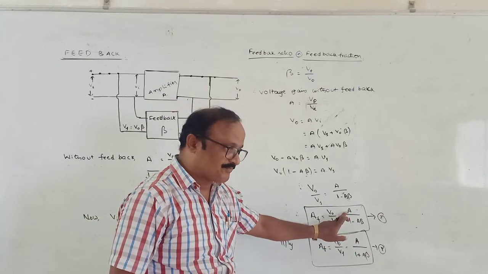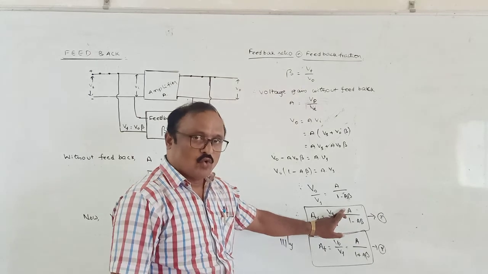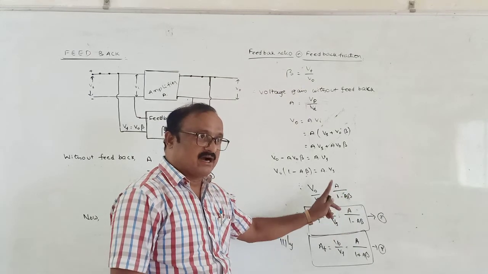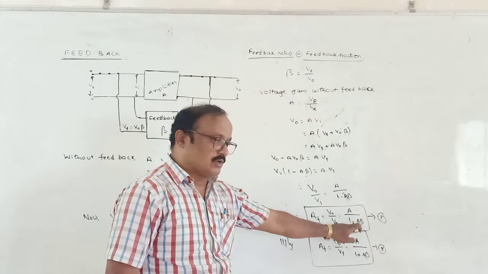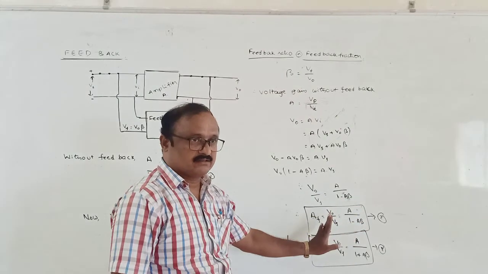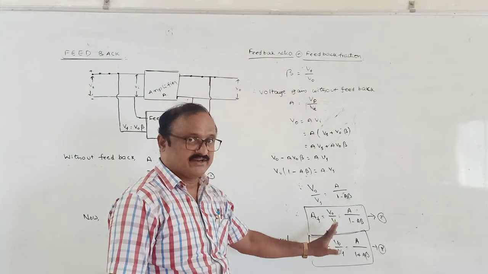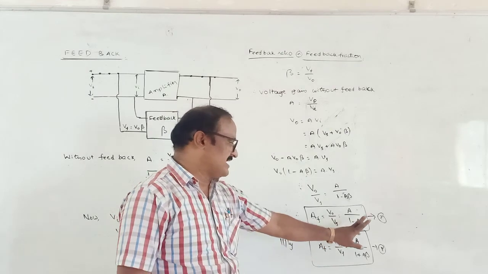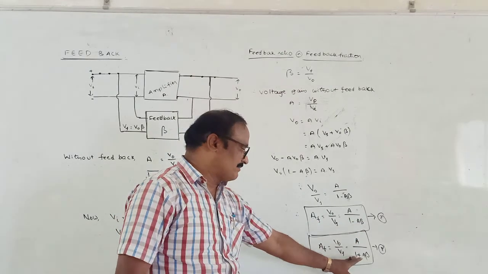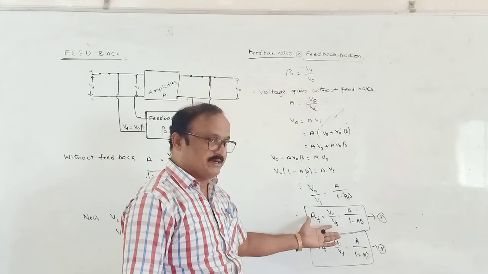Here A is the voltage gain without feedback of an amplifier, and beta is the fraction of the feedback. AF is equal to A by 1 minus A beta for positive feedback, and AF is equal to A by 1 plus A beta for negative feedback.